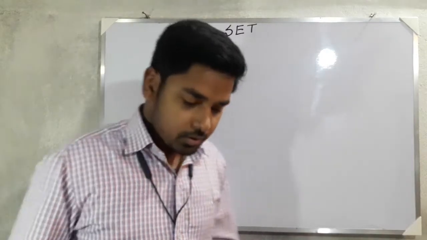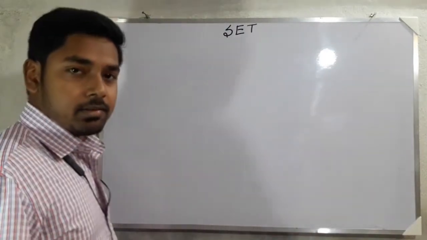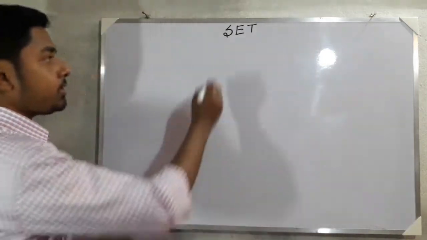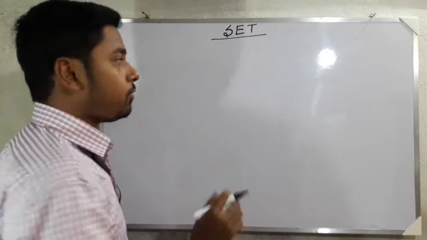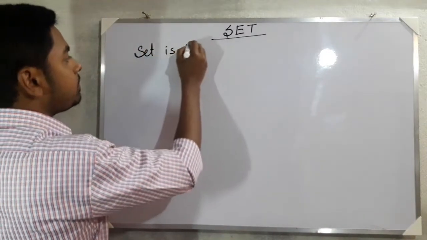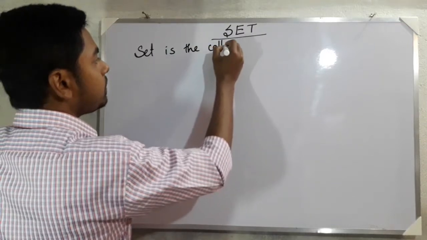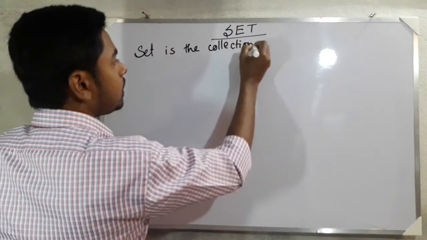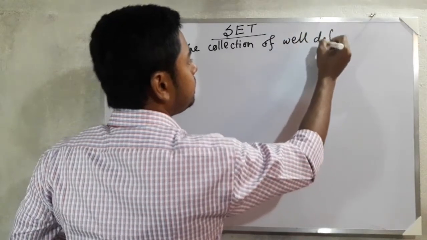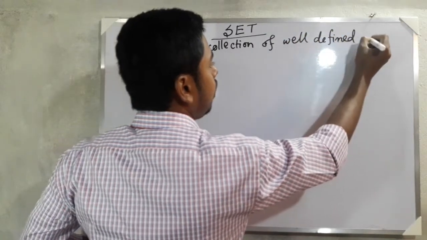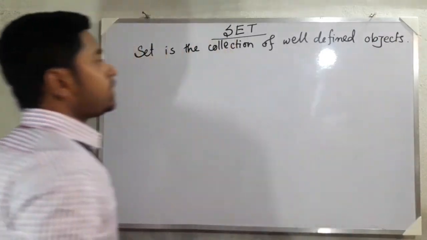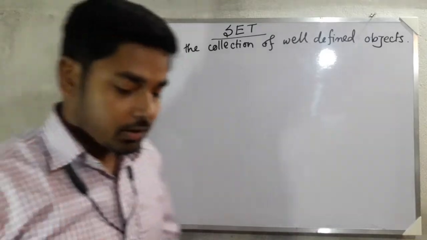So now mathematically, according to our books' language, what is a set? A set is the collection of well defined objects. Set is the collection of well defined objects.